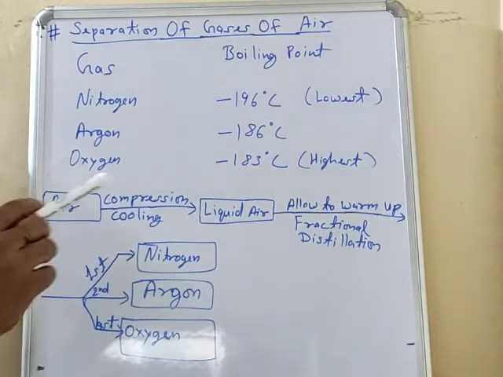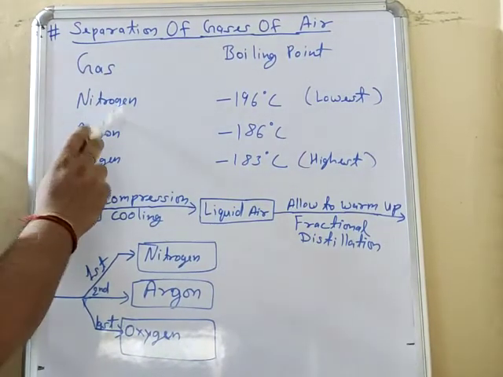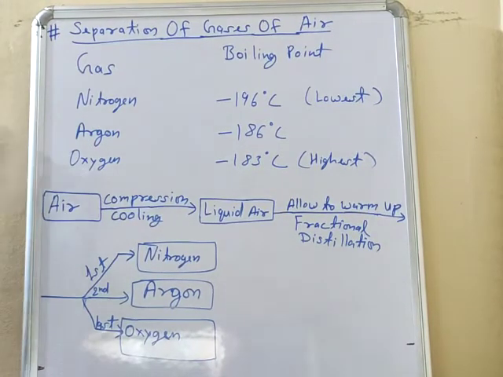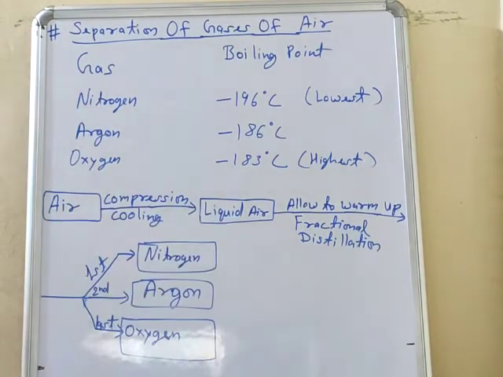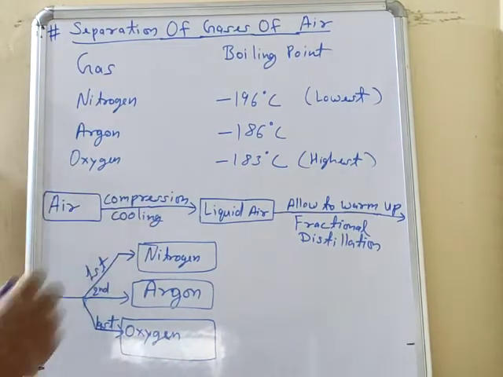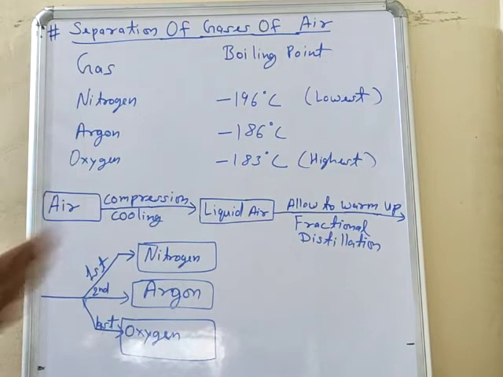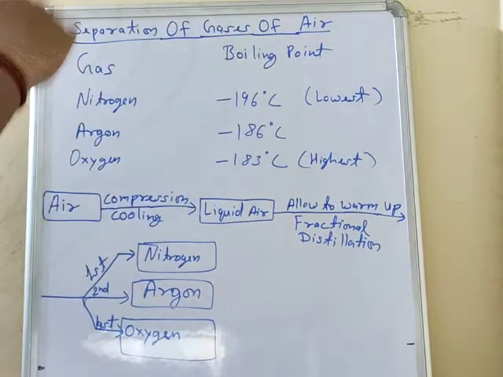So the main components of air are nitrogen, which is 78%, oxygen 21%, and 0.03% is argon. So first we will convert these gases into a liquid state. How can we convert these gases into liquid state? By compressing and cooling. When we cool a liquid, it comes into solid state. Similarly, when we cool air, it will come into liquid state.